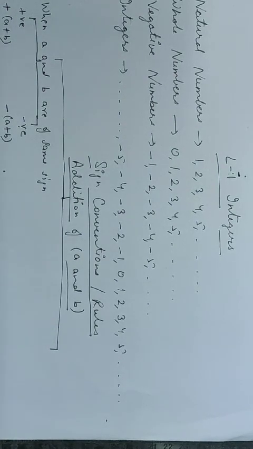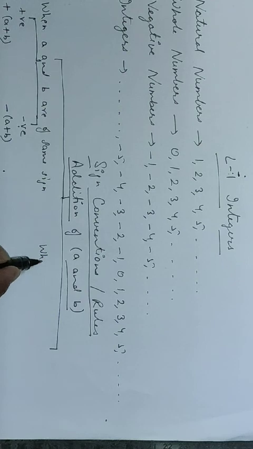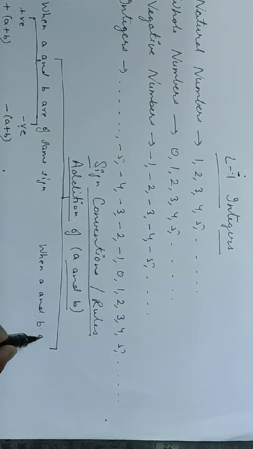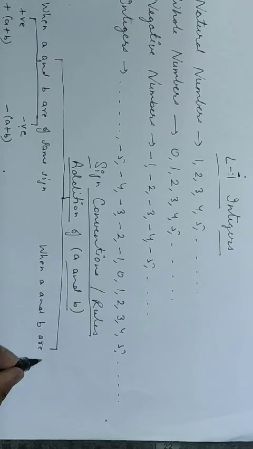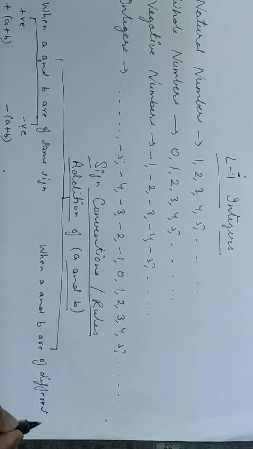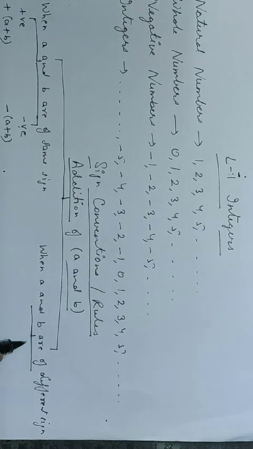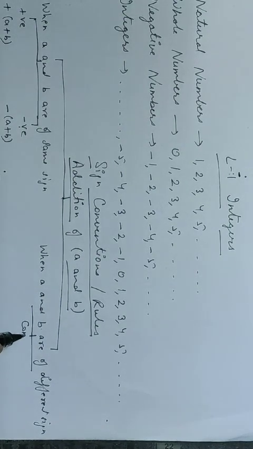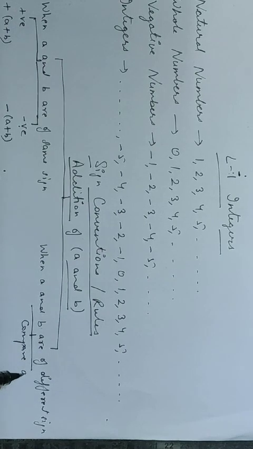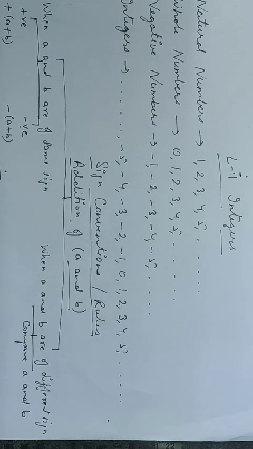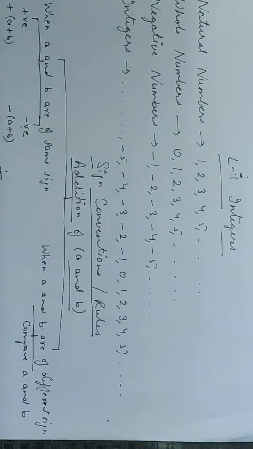Now I am taking the second case when A and B are of different sign. In this case, we will compare A and B. So, when we compare two numbers, there can be two cases.